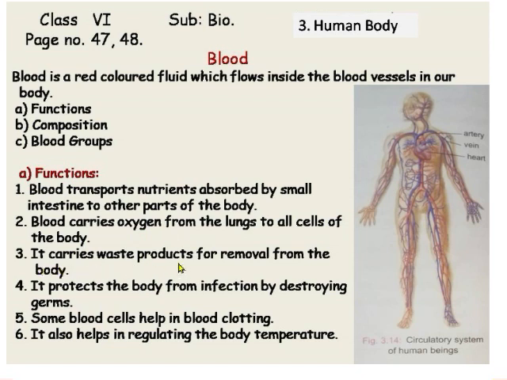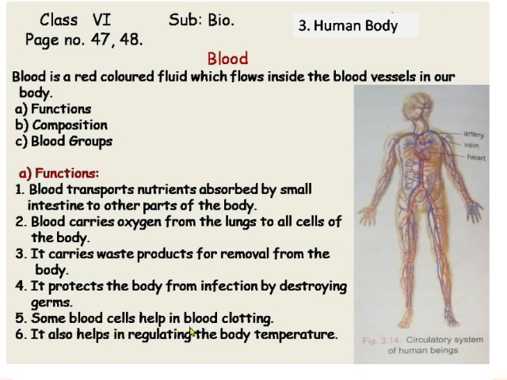It carries waste products for removal from the body. Waste products like carbon dioxide, urea, these are the waste products produced in our body and they must be removed, which is done by the blood. It protects the body from infection by destroying germs. So blood also kills the germs, foreign particles, and protects the body from infection.